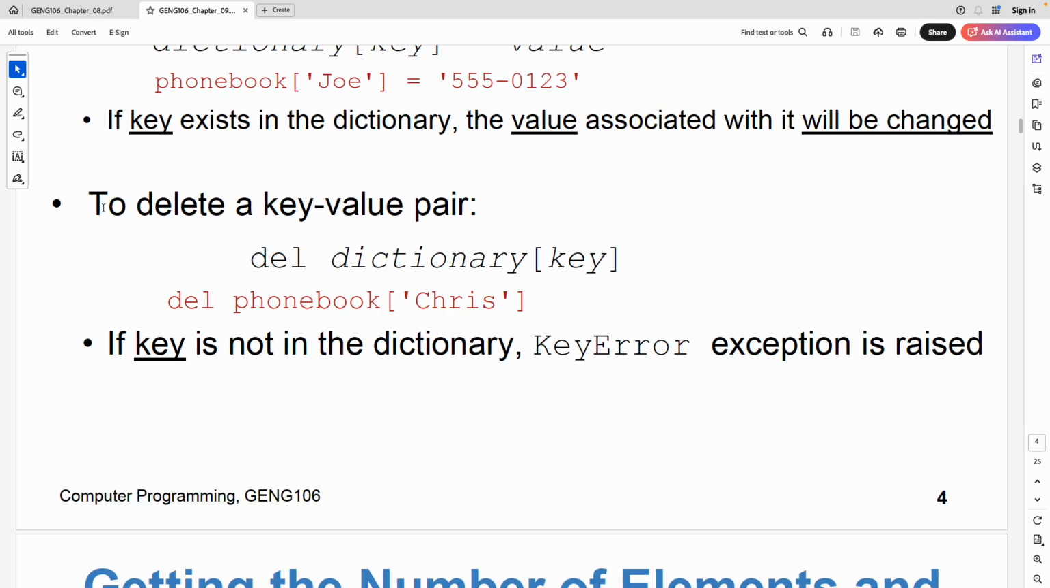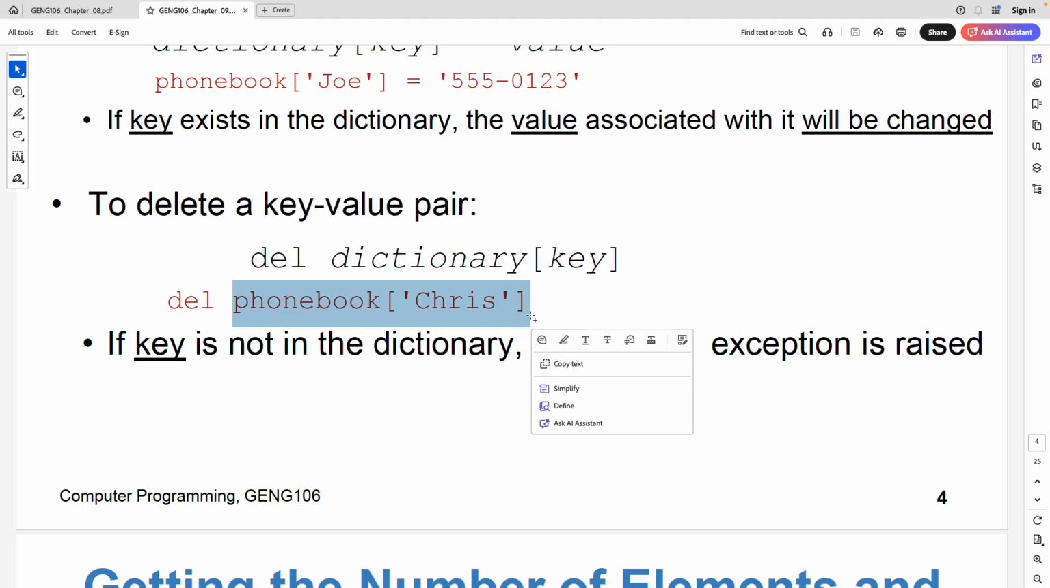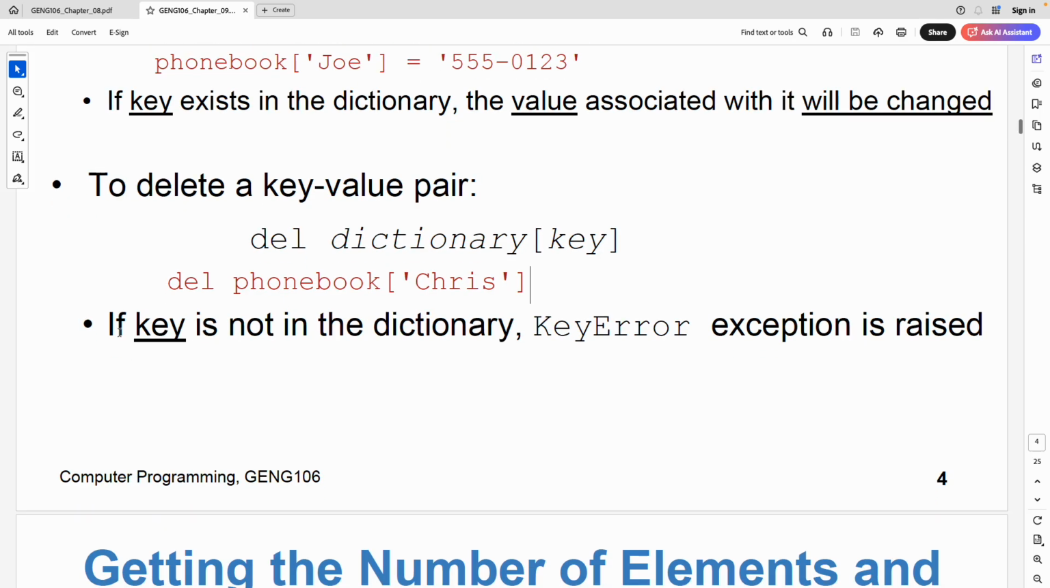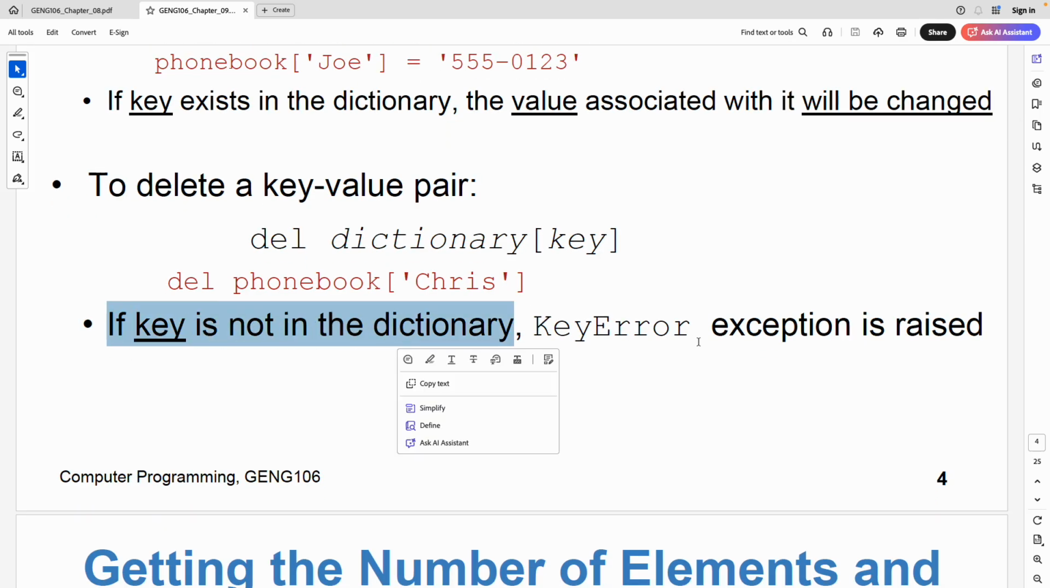And how can we delete it? Very similar to what we do with the list, we can use the del function, and then call it with our dictionary name and then the key. So I would like to delete Chris from this phone book. Then I just need to use the del function. In the list, we were putting the numerical index, but here we have strings. But if it doesn't exist, then a key error will be raised.